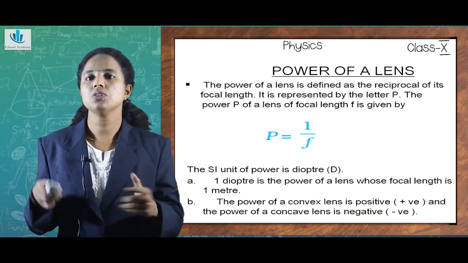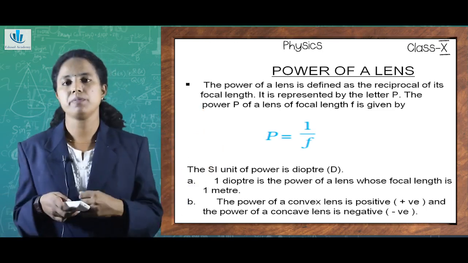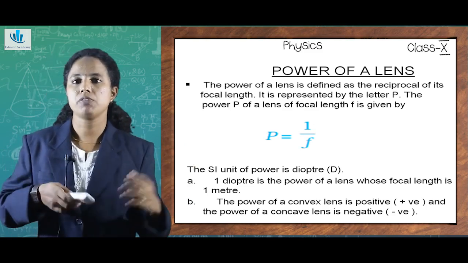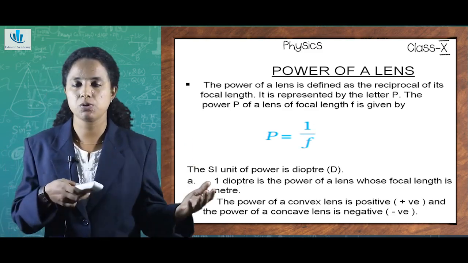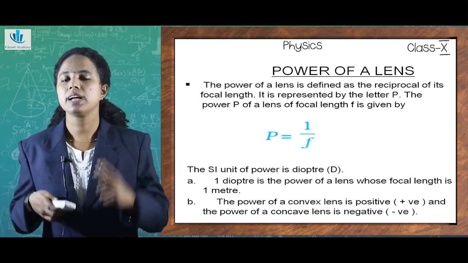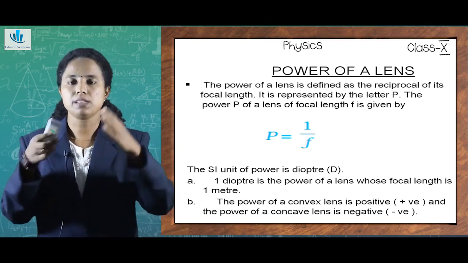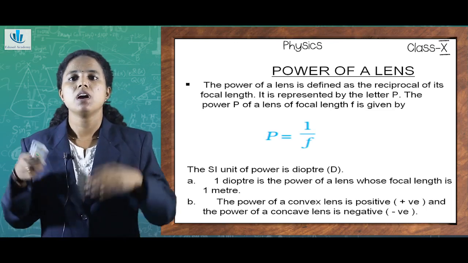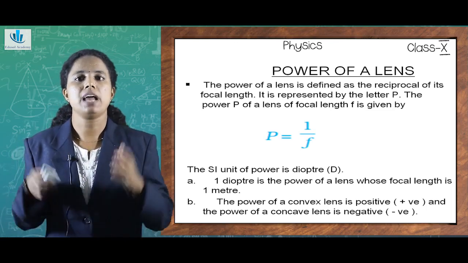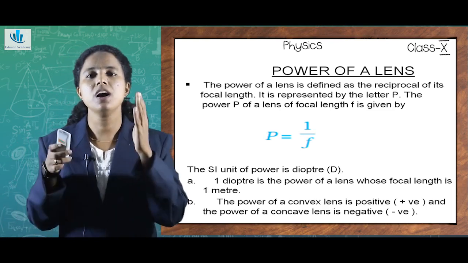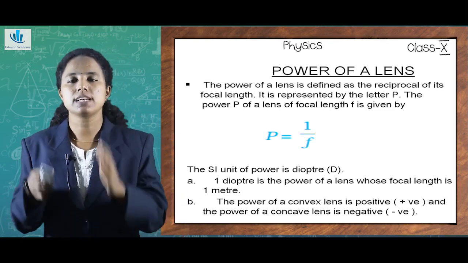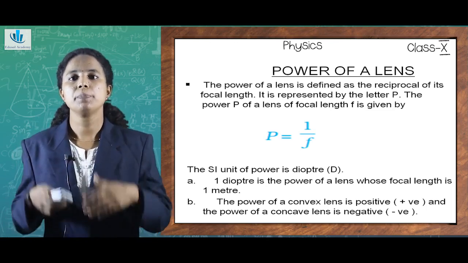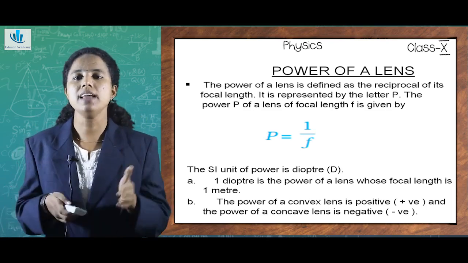So, if I ask you to define what you mean by 1 diopter, how could you infer it from this calculation? I can say 1 diopter is the power of a lens whose focal length is 1 meter, since the SI unit of focal length is meter. As we have said earlier, the power of a convex lens is positive and the power of a concave lens is negative, depending upon the focal length. So, power always relates to the focal length of a particular lens and how it varies in the different cases of concave and convex lenses.